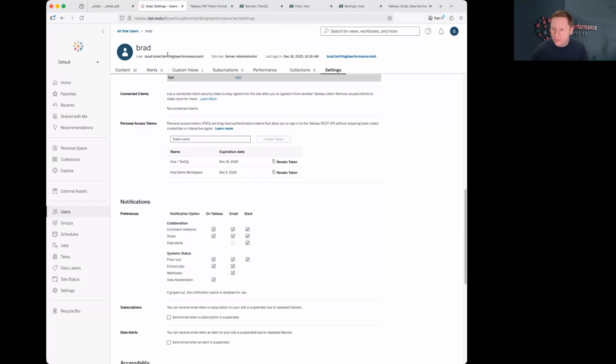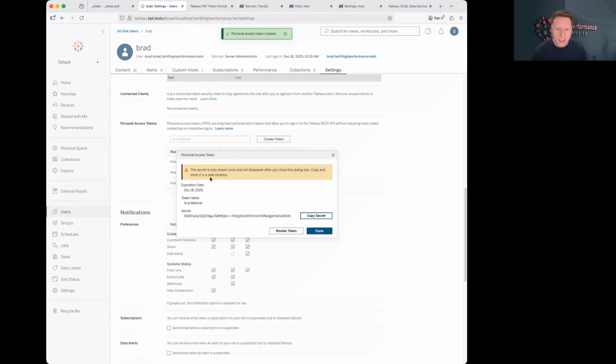I don't know if you've created a personal access token in Tableau before. It's a pretty straightforward thing to do. Just in the account settings page for my user, we're going to create a token. I've already done this, but I wanted to show you what that process looks like. So we'll create a token for Anna webinar.